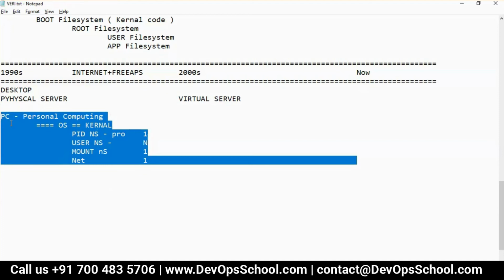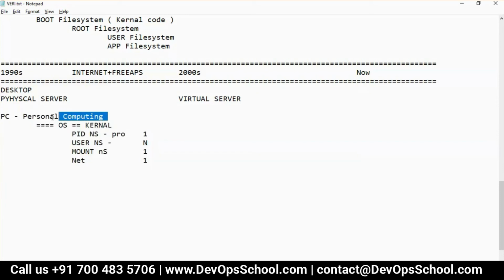But what we are doing, think about it, is running the PC concept, the PC architecture, for running the data center from 2000 onwards. Till now, we are using an architecture which is designed for one person, and we are running a data center.